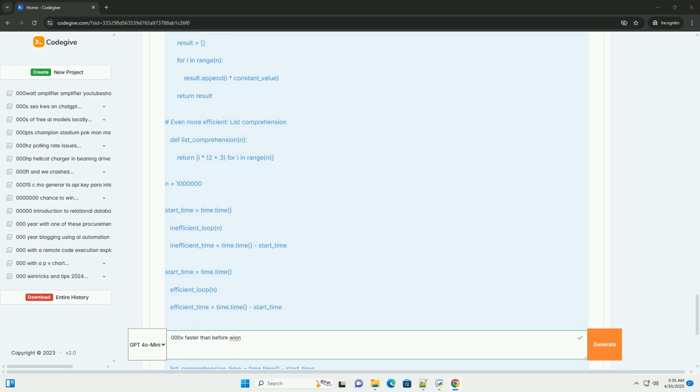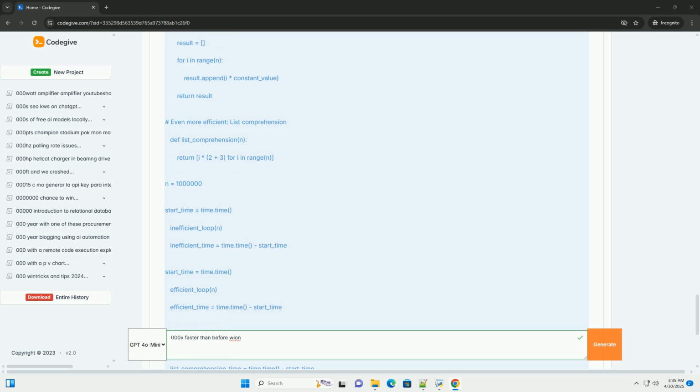Leveraging compiled code, escaping the interpreter. Cython: write parts of your code in a C-like syntax that can be compiled into C extensions. This allows you to achieve significant speedups, especially for numerical computations and tight loops. Python can directly interact with C libraries.